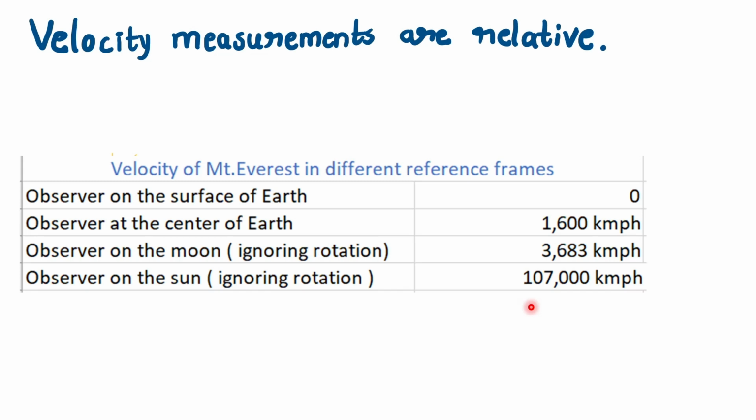If the observer is on the surface of the sun, he will say 107,000. So I hope you are convinced by this point that motion is relative, velocity measurements are relative.